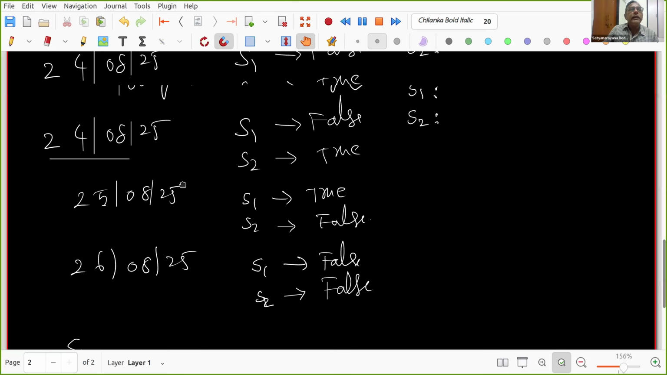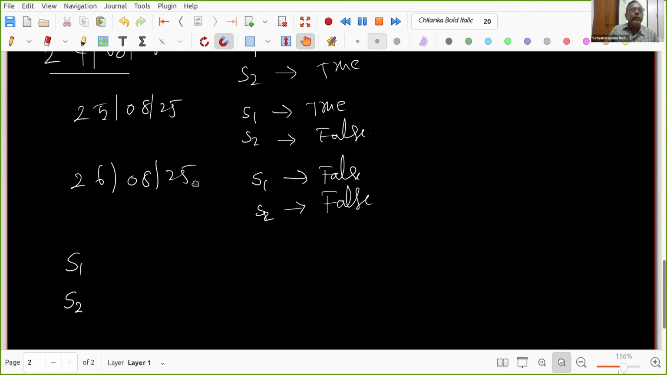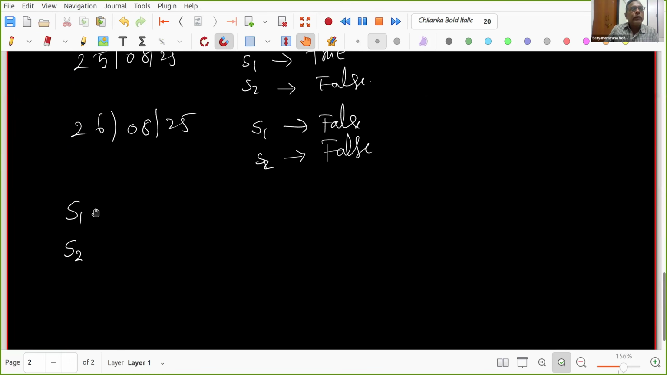S1 is "today is Monday", S2 is "today is not Monday", right? So it is happening very beautifully. Whenever S1 is true, S2 is false. If S2 is false, then S1 is true. Like that, one is true and the other is false. So what is S2 called for S1? If you know, say it. If you do not know, don't worry about that. So those who know, just say it.